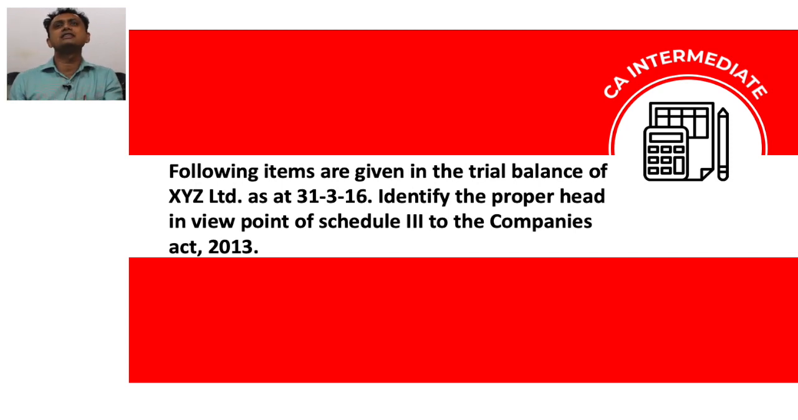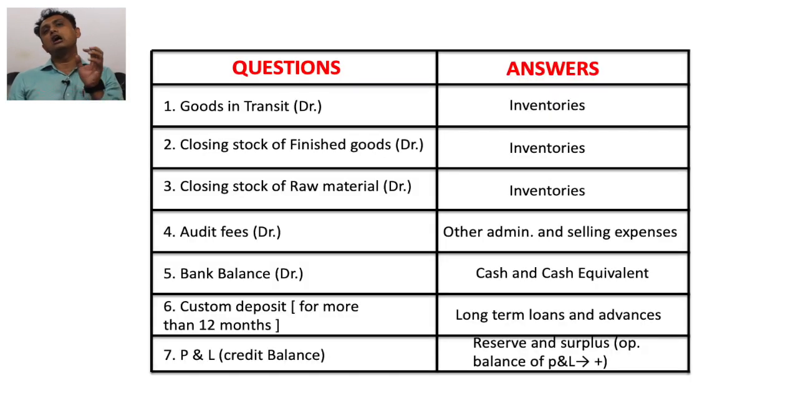Now dear friends, we focus on the following items given in the trial balance of XYZ Limited as on 31st March 2016. Identify the proper head from the viewpoint of Schedule 3 to the Companies Act 2013. Now we find a head and write down the specific expense, income, asset or liability. So the first one is goods in transit. It is our slide number 44. We start with slide number 44. Now, first one, goods in transit.